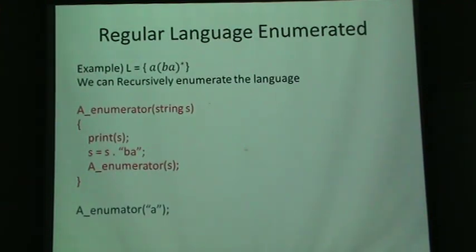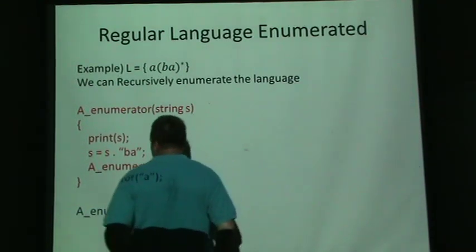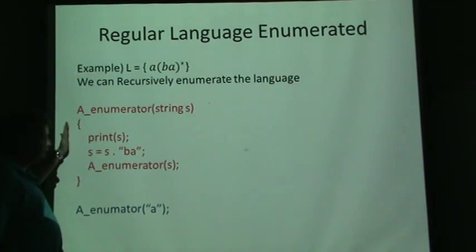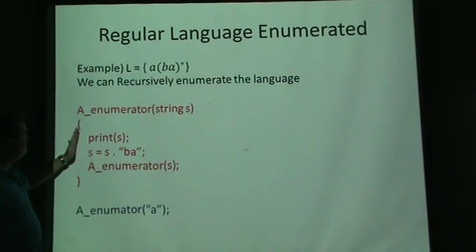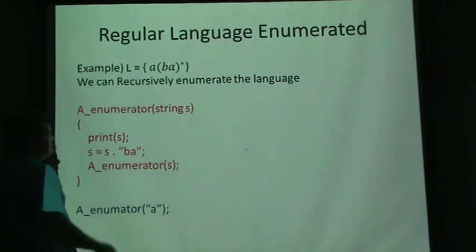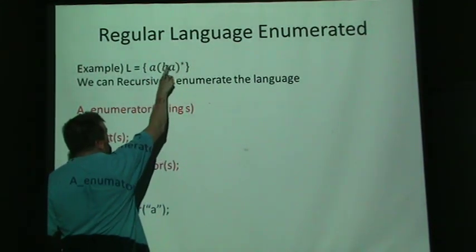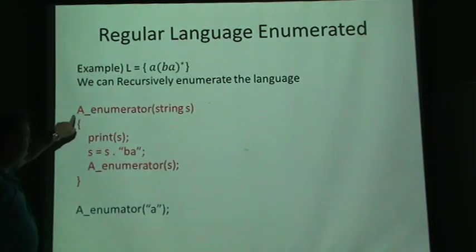Now this is going to come up a little bit later. If you remember, we talked about recursively enumerable languages. We can have a language that we can enumerate. If we wanted to print out all the words in this language, we could write an enumerating program.